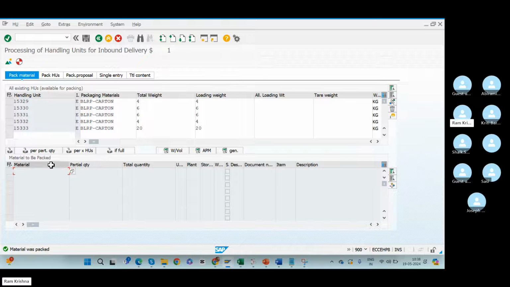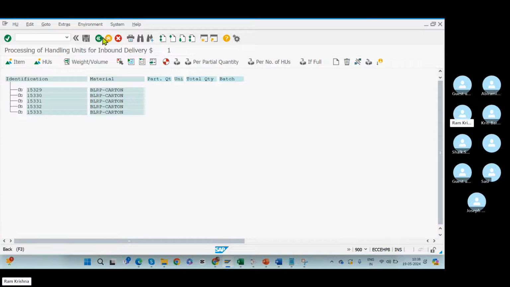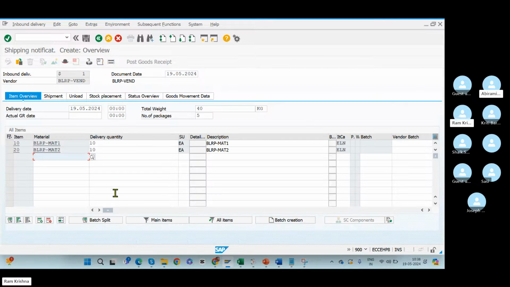ASN means Advanced Shipping Notification, which will be integrated systems actually. Means the inbound delivery will be carried automatically generally. This inbound delivery will be carried automatically in real time. There are few cases like ASN cases.